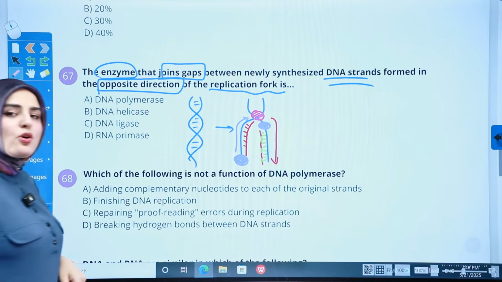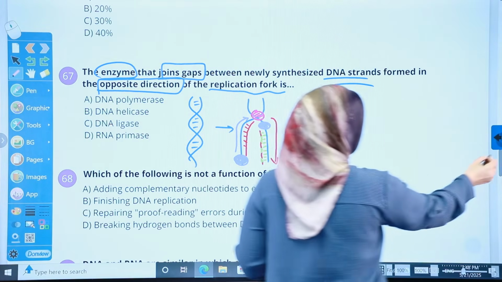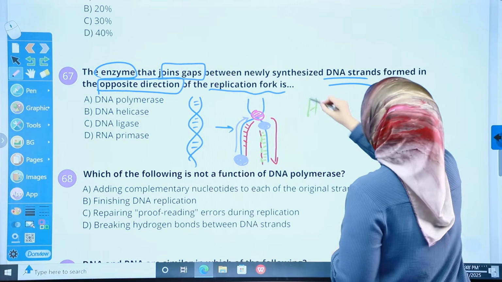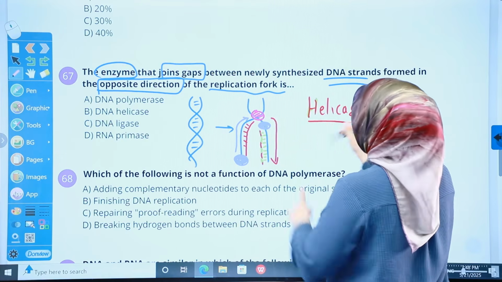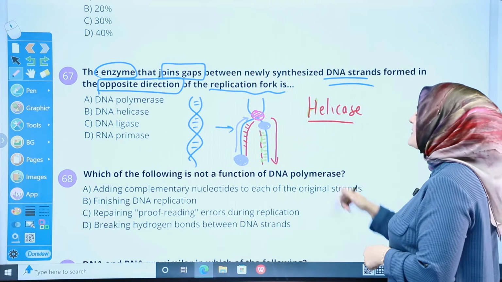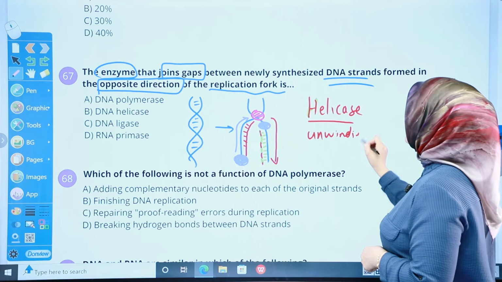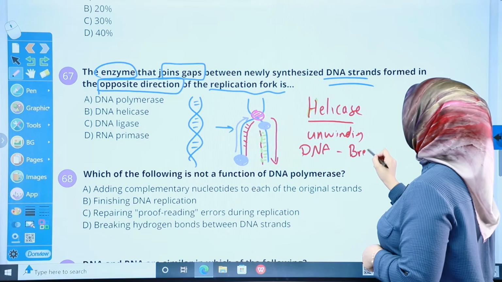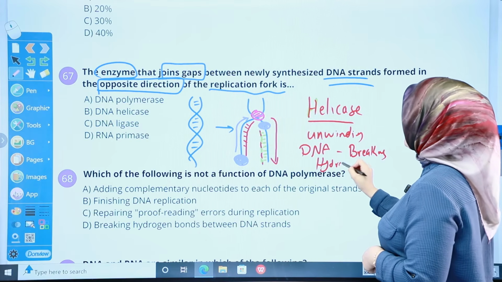This enzyme is called ligase, okay? Let me change the color. We have helicase. Helicase comes from the helical shape, double helix, and it's unwinding DNA. How? Breaking hydrogen bonds between the nitrogen bases.